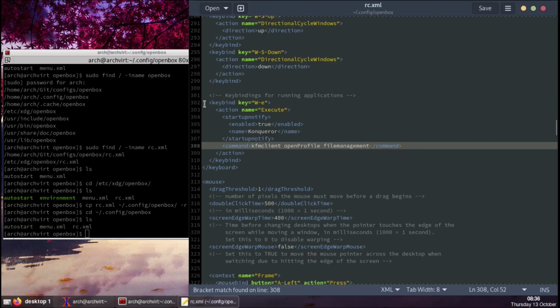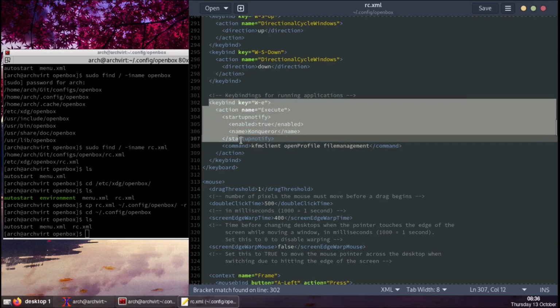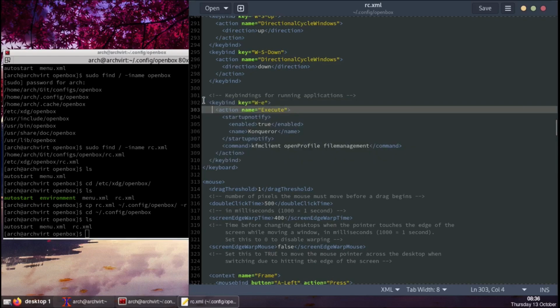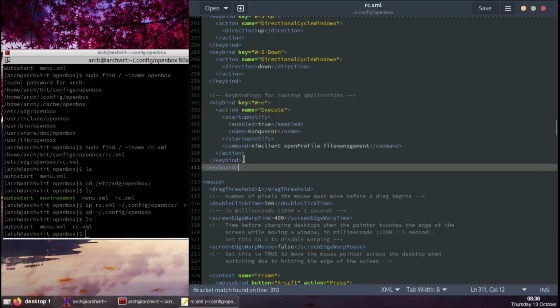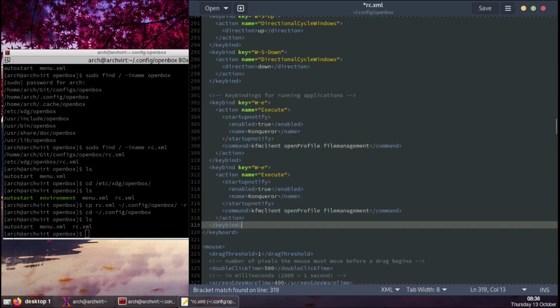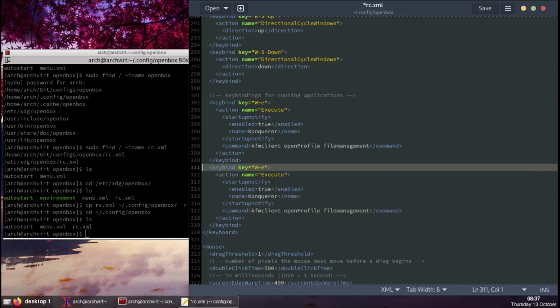For example, let's create a key binding. We're gonna copy this, and we're gonna paste it right here, and we're gonna create a command, which is Windows key, shift and return.